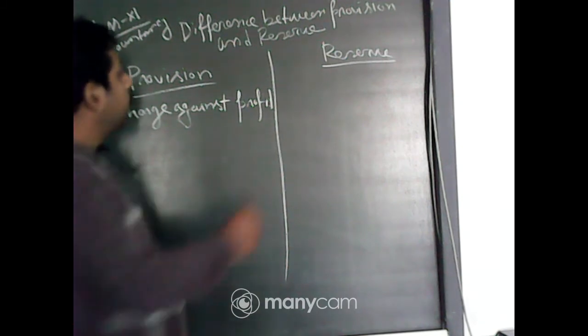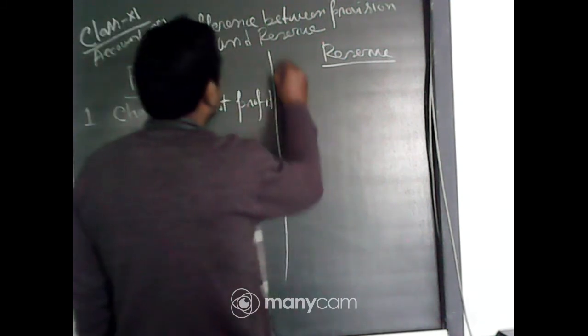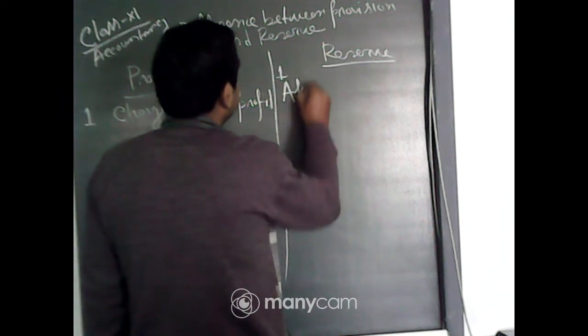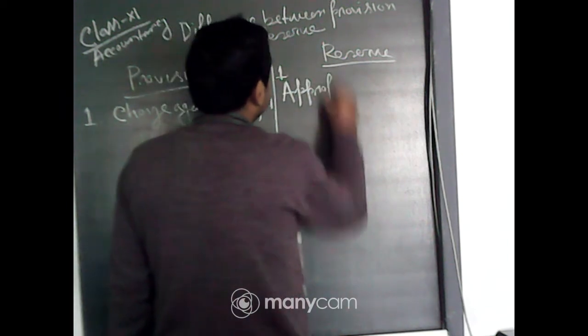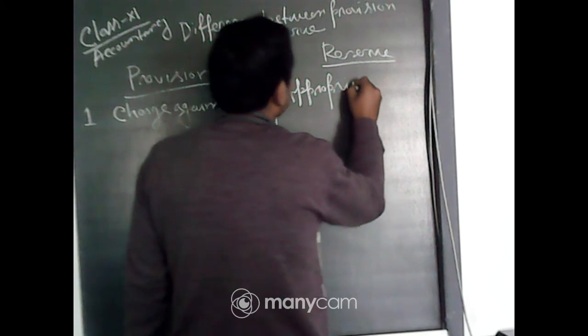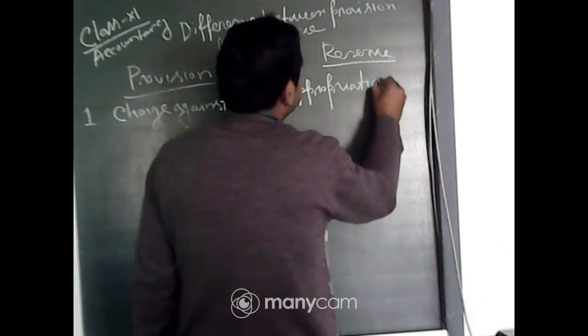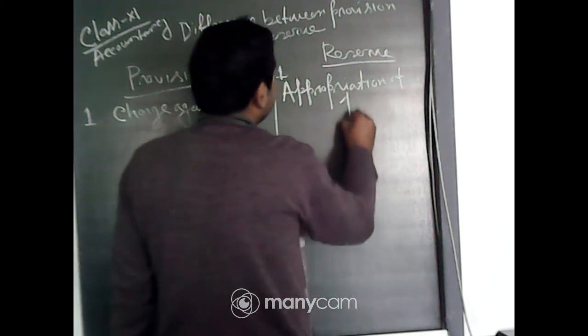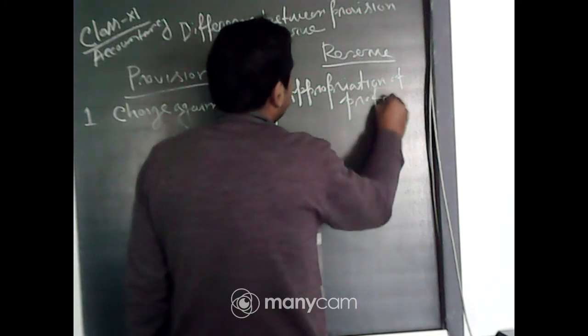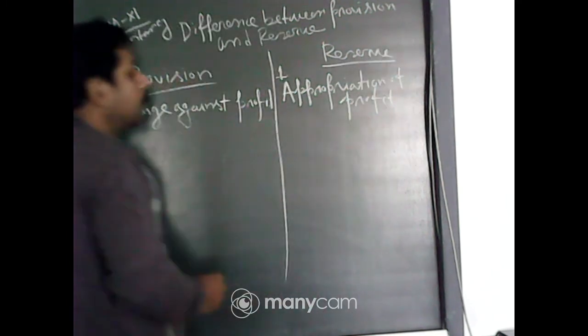Now, what is reserve? Number one, reserve is appropriation of profit. What is appropriation of profit?